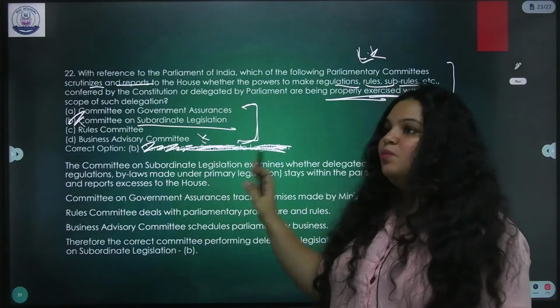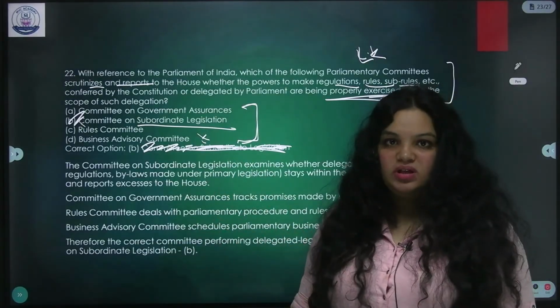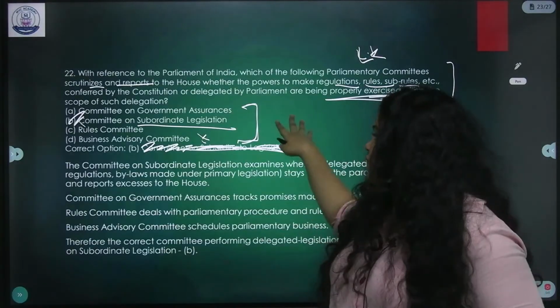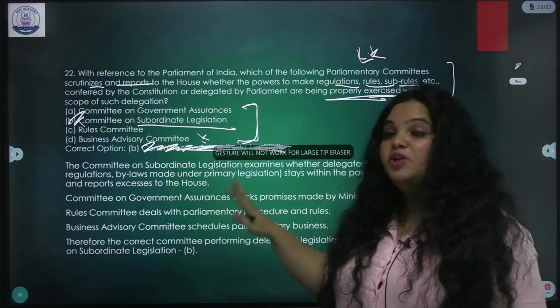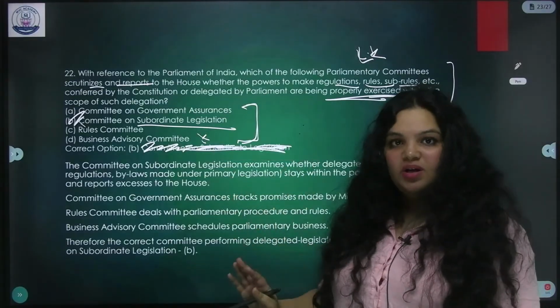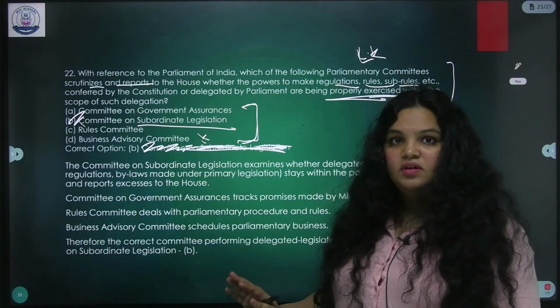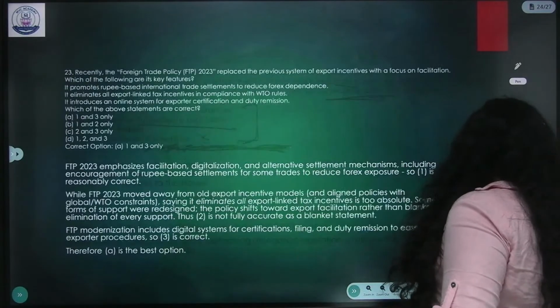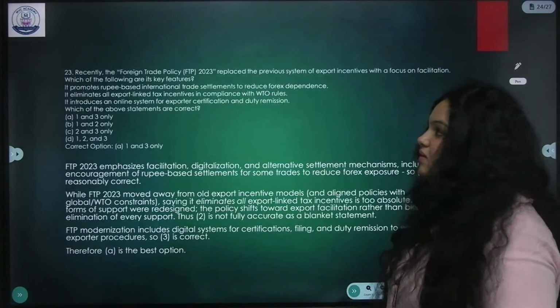At most you will be able to eliminate one option. That's how UPSC is framing prelims questions. So if you find a question like this, if you know, well and good, and you will know it if you read Lakshmikant properly. If not, don't try to do any experiments. Committees is a very important topic.